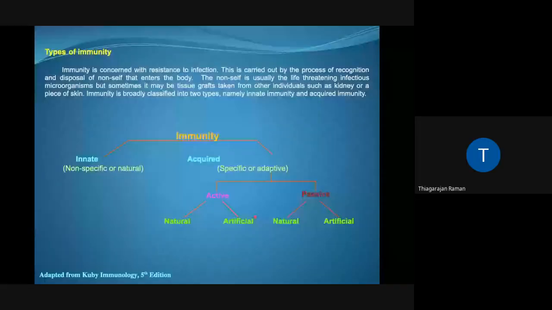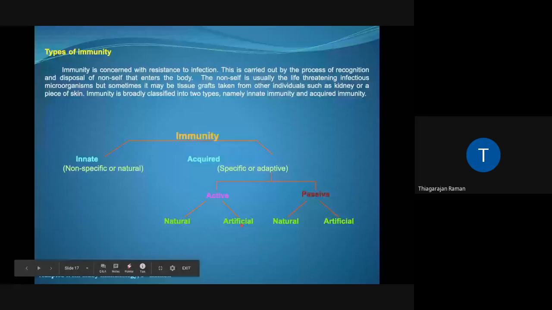So when I give you examples for each of these, you will be able to appreciate it. So when you look at active, acquired, natural, it refers to the natural course of infection. Say, for example, you suffer from cold. It means that your body has been exposed to antigens of cold pathogens, and your body is producing an immune response. Okay, active, artificial, acquired essentially represents vaccination, and only those vaccines which use antigens in their vaccination. So this is going to be live infection. This could be either a live vaccine or an attenuated vaccine.